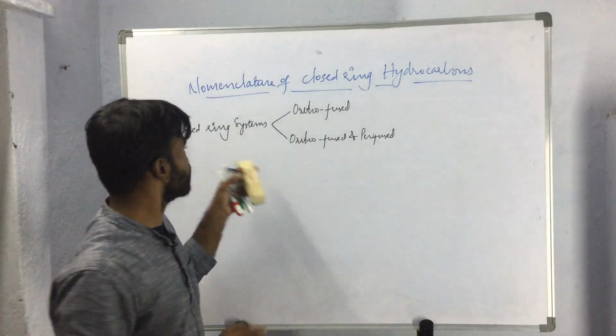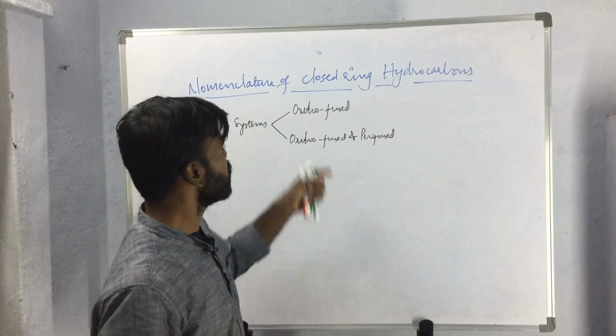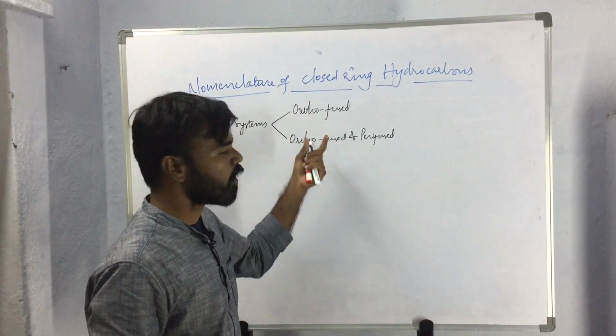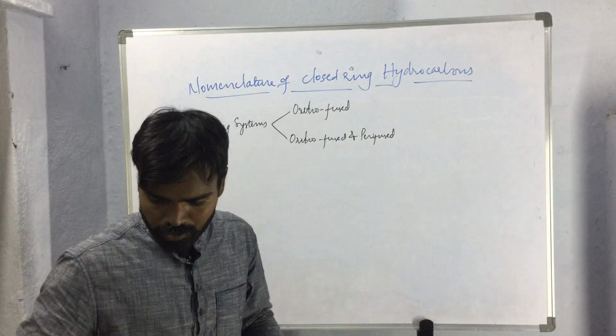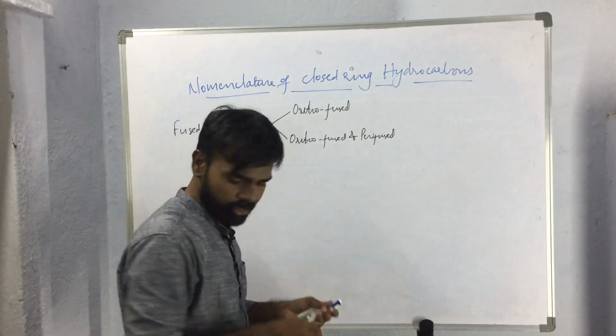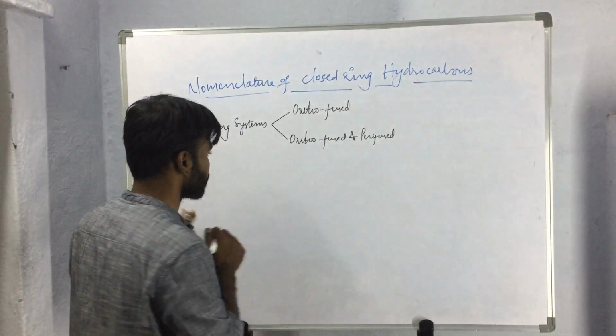These fused ring systems are further classified into orthofused compounds and orthofused perifused compounds. Orthofused compounds means, let us consider some examples.